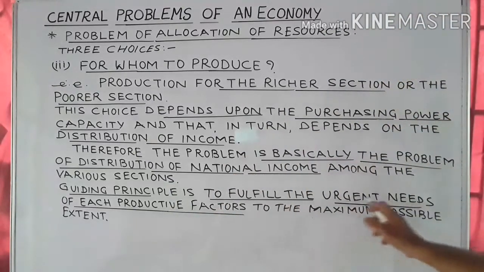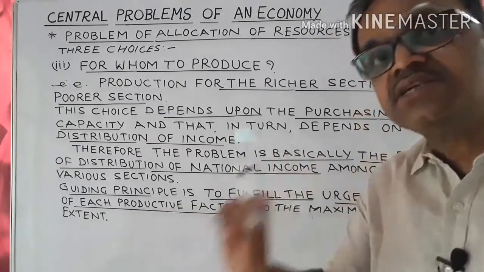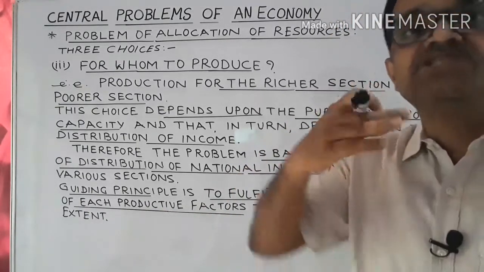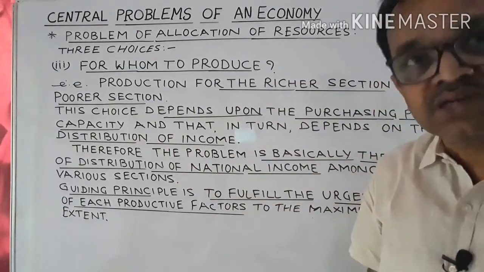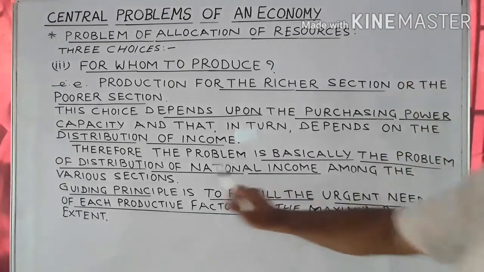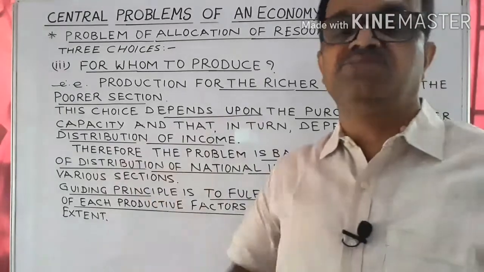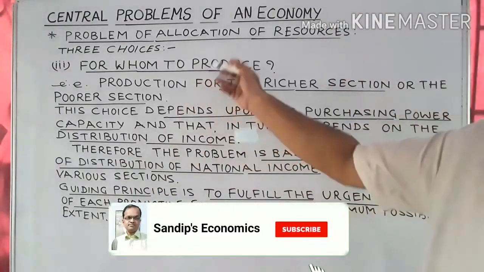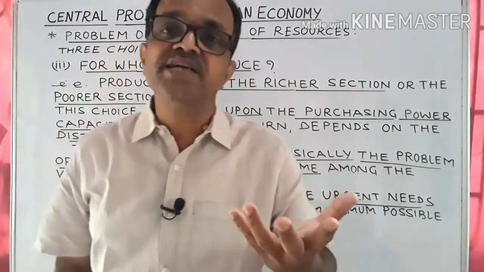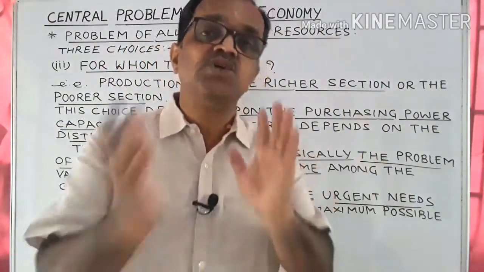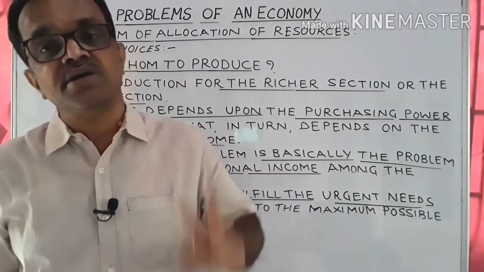That is to fulfill the urgent needs of each and every single productive factor which is providing its services to any production unit to produce any good or services, to fulfill the needs of each and every one of those productive factors to the maximum possible extent. That is, for whom to produce is basically the distribution of national income so that everyone has got the purchasing power capacity to have the desired quantity of those goods which are needed in the economy.